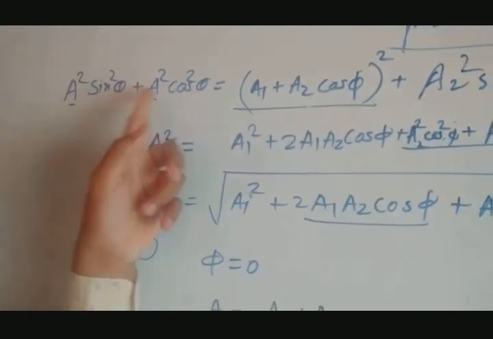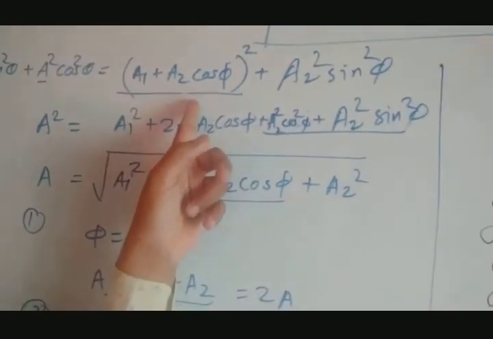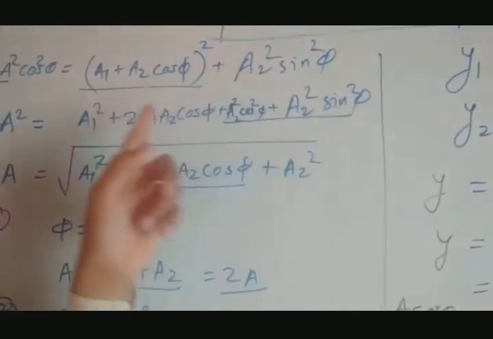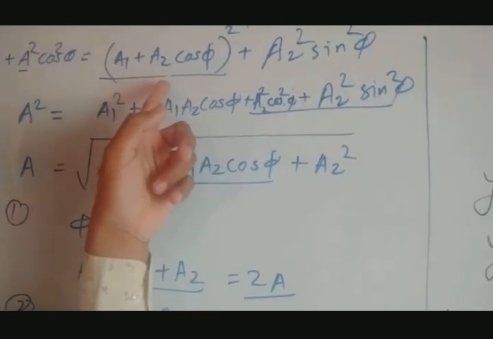A square is common, sin square plus cos square is 1, so we get A square. Here, (A1 plus A2 cos phi) whole bracket square plus A2 square sin square phi. (A plus B) square is A square plus B square plus twice AB. This is the formula for this.